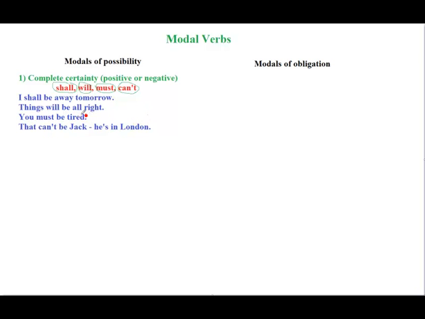So you must be tired, right? So must be. So we use modal must here. And another example, that cannot be Jack. He's in London, right? That cannot be Jack. So this is 100% sure about it. You're sure that it's not Jack because I know exactly that he is in London now. So these are the very few uses of when we are completely certain.